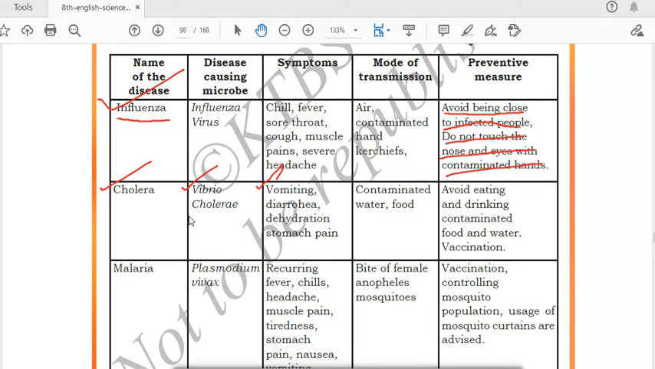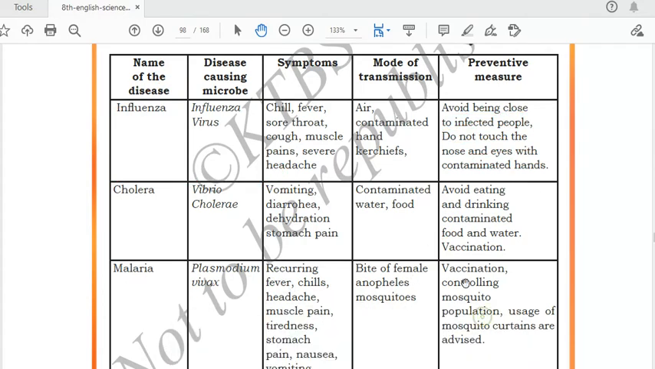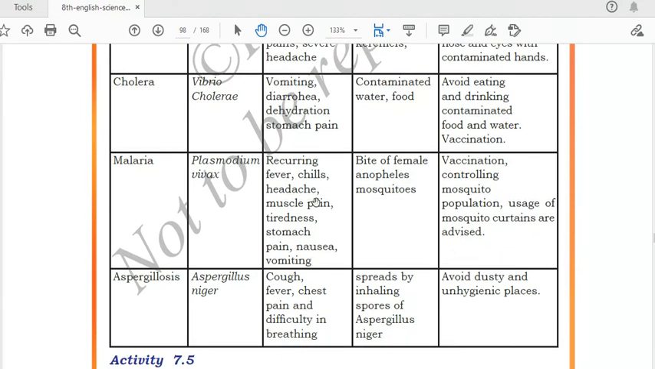And how can we avoid this cholera disease? Avoid eating and drinking contaminated food and water. We should not drink and eat contaminated food and water. And the next one is vaccination. If we take the vaccination for cholera, then we will not suffer from the disease cholera. This question is there in your textbooks also. Write any 2 measures to prevent cholera. Then you have to write these measures.